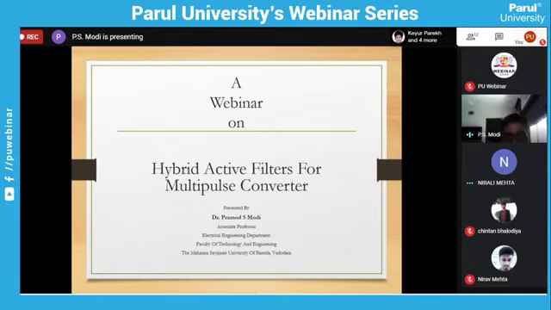So basically, this title, hybrid active filters for multipulse converter, is for what? Whenever you use any DC drive, you need a converter, and whenever you use the converter, it always draws a non-sinusoidal current. Because of this non-sinusoidal current, it generates harmonics on the supply side, and because of that harmonics, there are so many adverse effects.